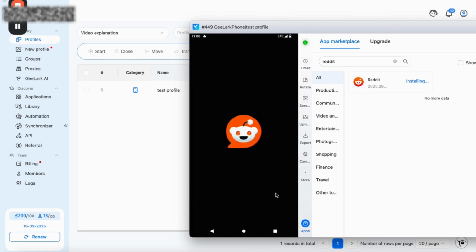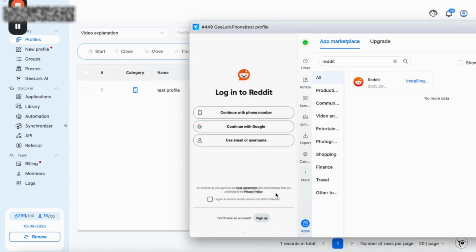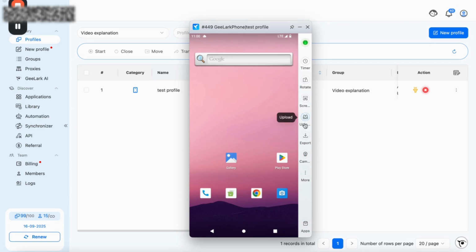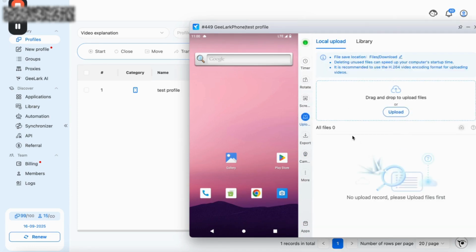It's installed now. We can just open it like the usual Reddit, as we always do, and then log in as always. To upload pictures or videos, you click here on upload, and then you can just drag and drop the file in here, and you will find it as soon as you open the gallery on the phone. So this is basically the tool explained. I don't think there's anything more I need to explain because it's pretty simple. Everything should be understandable for you guys, and it's replicable.